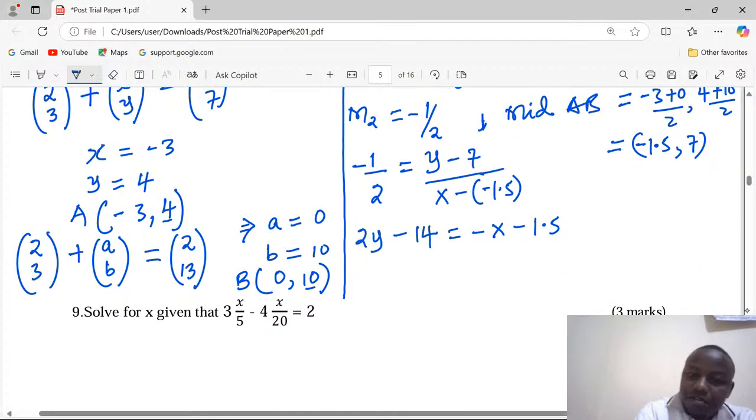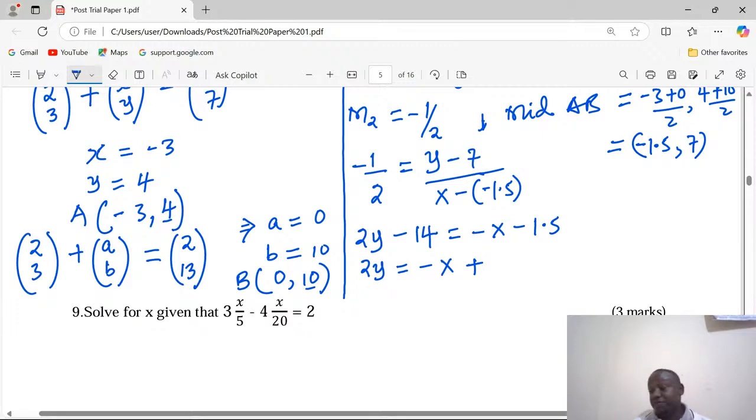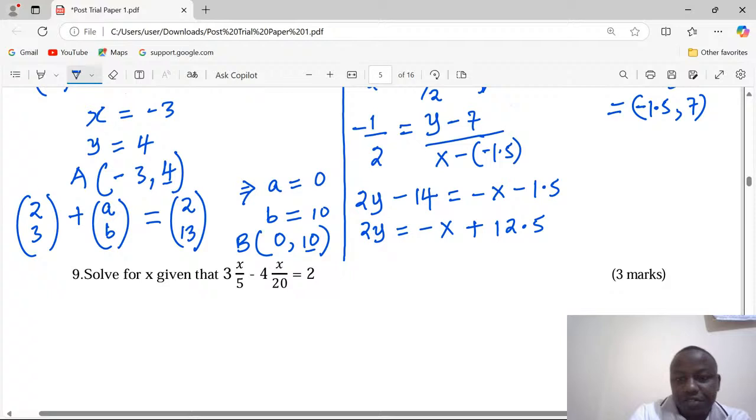Rearranging this equation, we'll have 2y equals -x, then we will have positive. Remember, we have now -1.5 plus 14. That will give us 12.5 positive. So to remain with y, we have to divide through by 2 now.